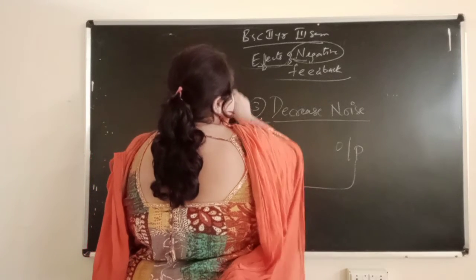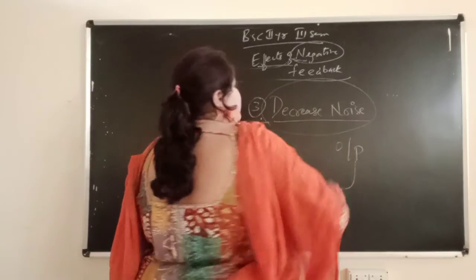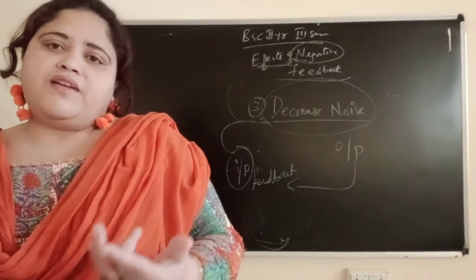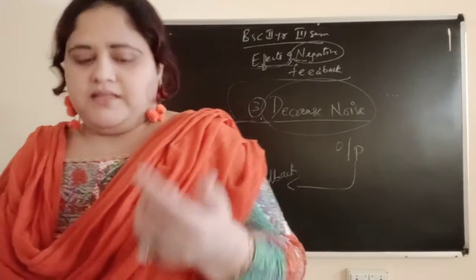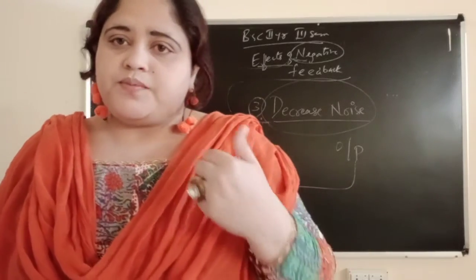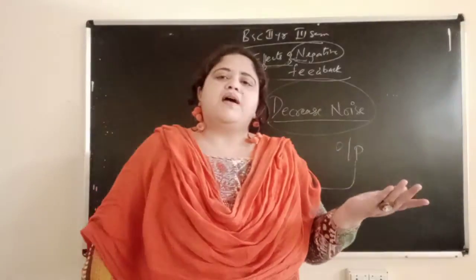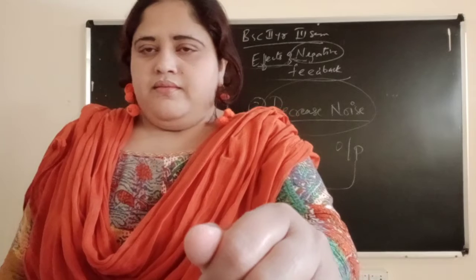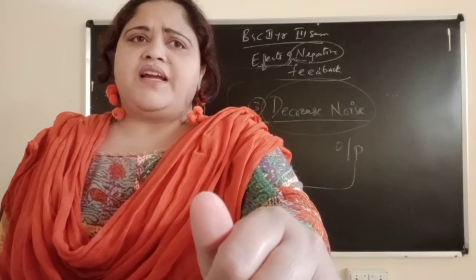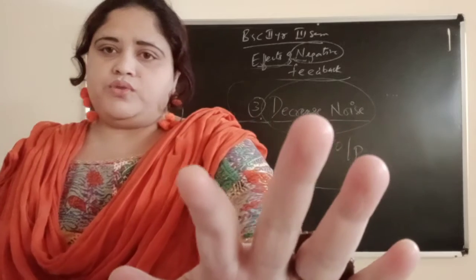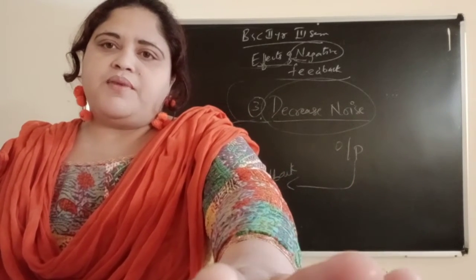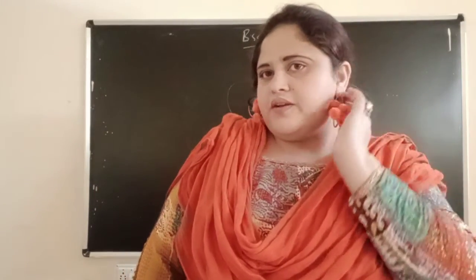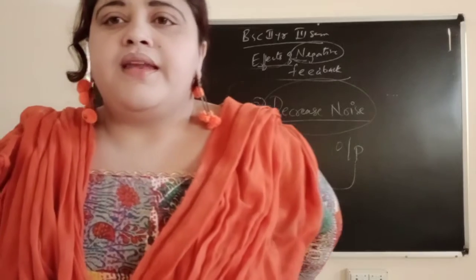So because of this, noise will decrease. The noise which is present at the output will again feed back to the input. That means the noise is reducing; whatever noise is coming, it will be reduced. This is known as the noise being reduced by using negative feedback.